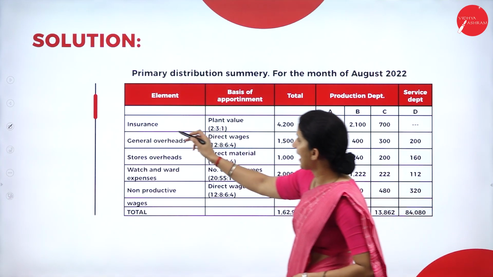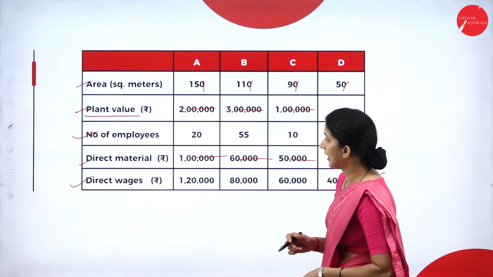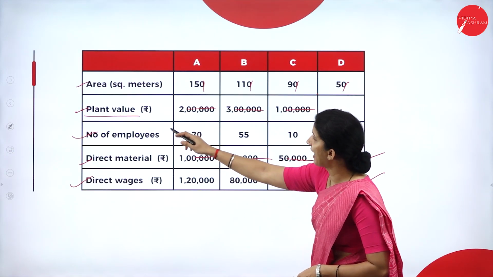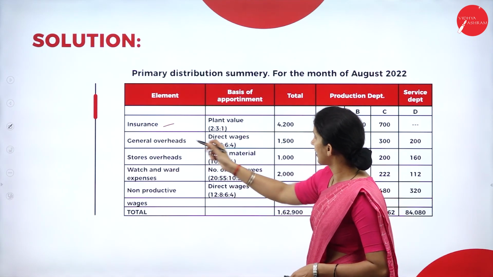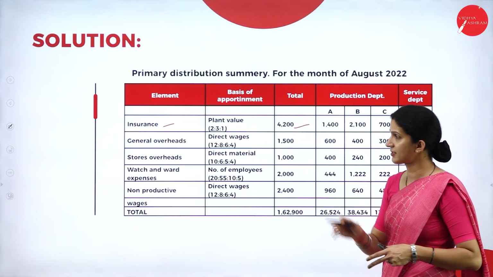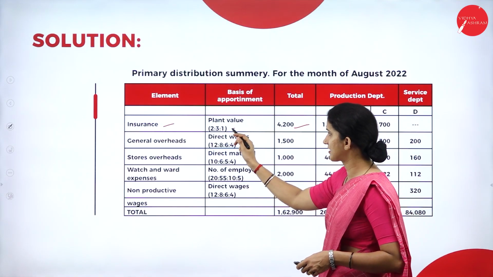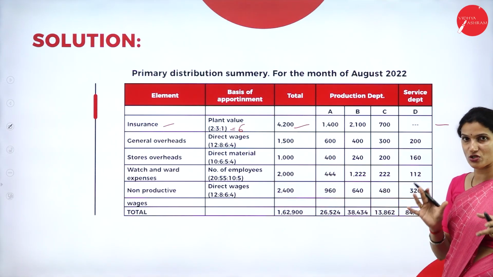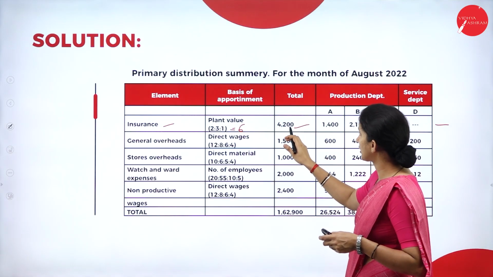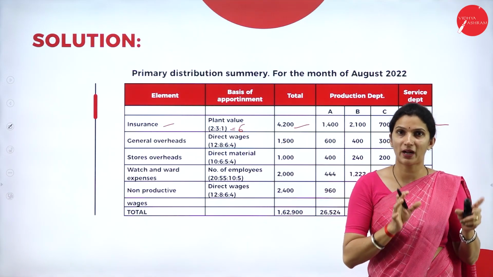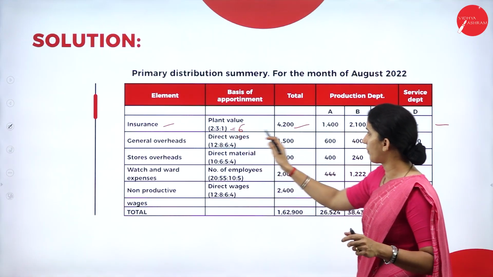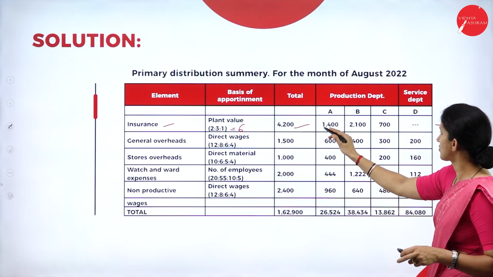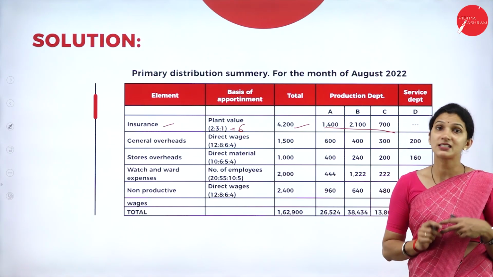Then we'll see next we have the insurance. So your insurance, the total amount is 4,200. Your basis is the plant value. So your simplified ratio is 2:3:1. And for department A, the ratio is not given, so it is nil. So total 4,200. First we'll allocate to department A. 4,200 into 2 by 6, then 4,200 into 3 by 6, then 4,200 into 1 by 6. So this is the department-wise insurance amount.